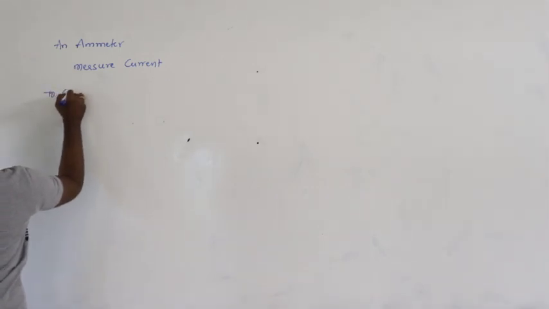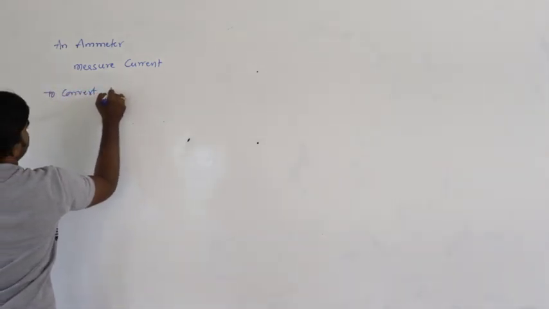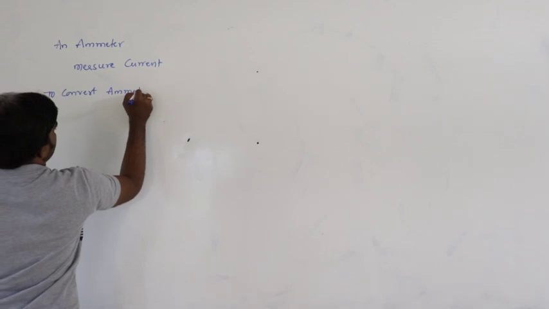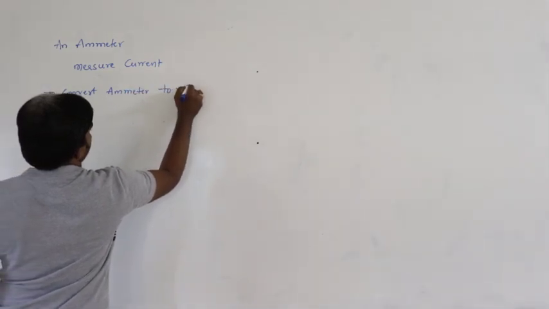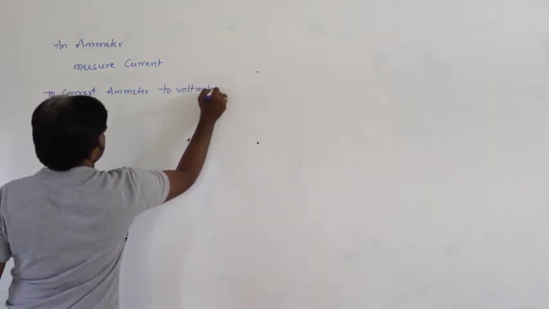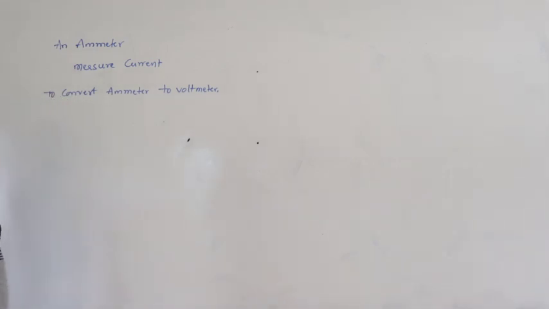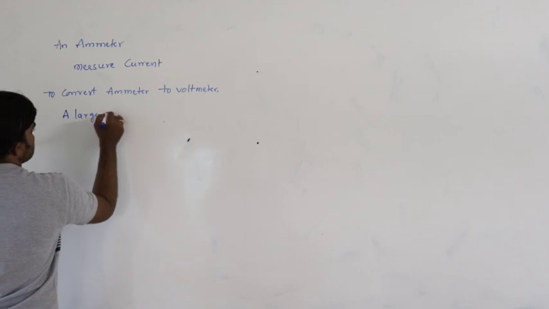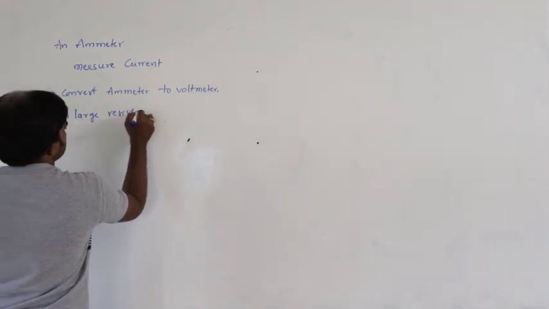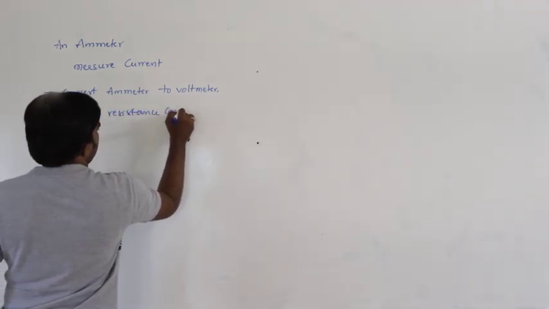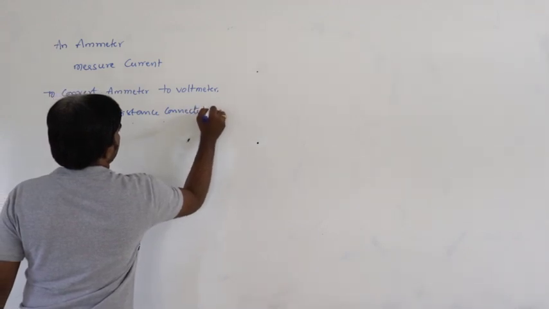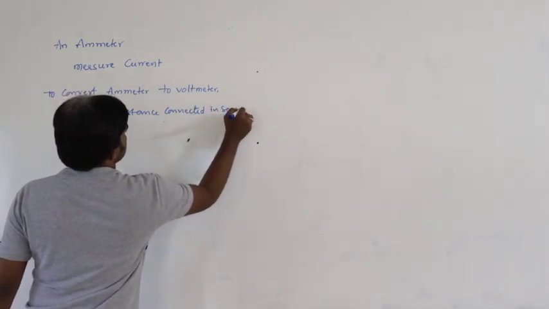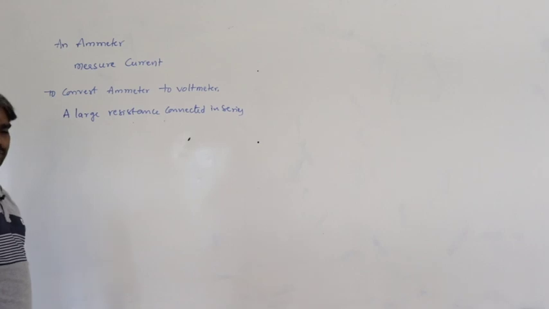To convert an ammeter to a voltmeter, what can we do? A large resistance connected in series. That arrangement converts it into a voltmeter.